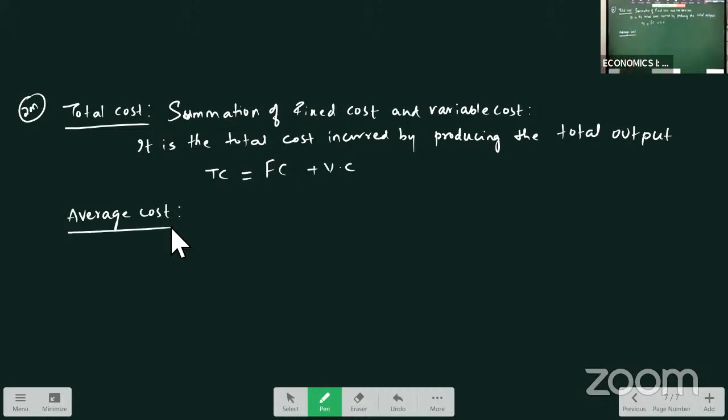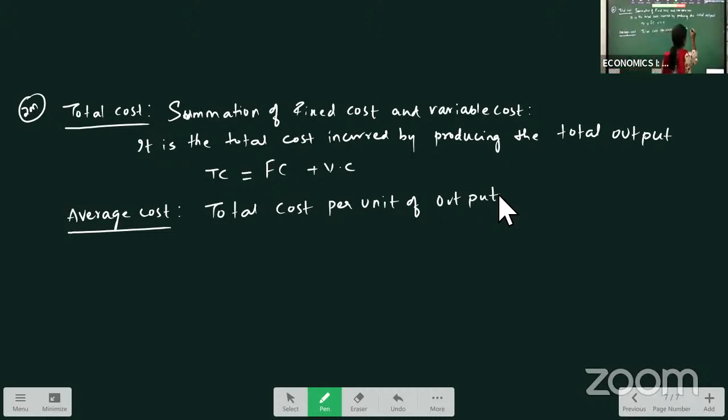Average cost is the sum of average variable cost and average fixed cost, or we can write it as the total cost per unit of output.